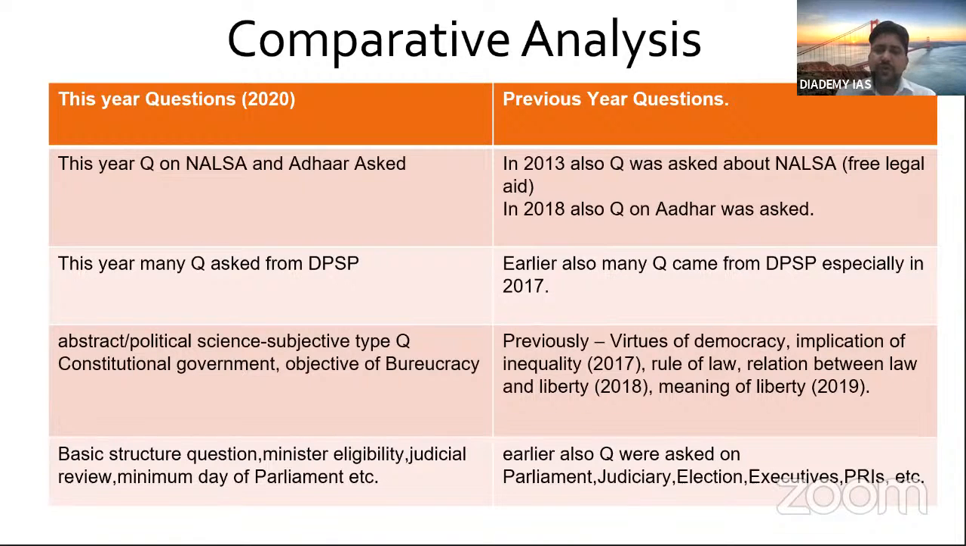Then earlier also questions were asked on parliament, judiciary, election, executive, PRIs. So the trend has continued. So basically you can see that if we closely analyze previous year papers and this year's paper, then you can find a link. The idea behind this slide was to show you a link, and this is what we have done at Diademy very easily and very clearly.